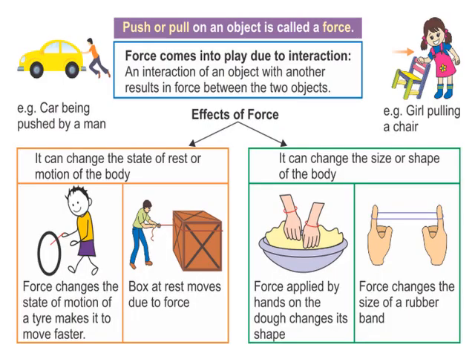Let's see some examples to understand it. Now, in the first block, a boy tries to increase the motion of a tire, or he can decrease the motion as well. He can even change the direction with the help of a stick, and with the stick, he generates force. Now in the other picture next to it, a block is at rest or stationary. A man with the help of a rope tries to pull it.